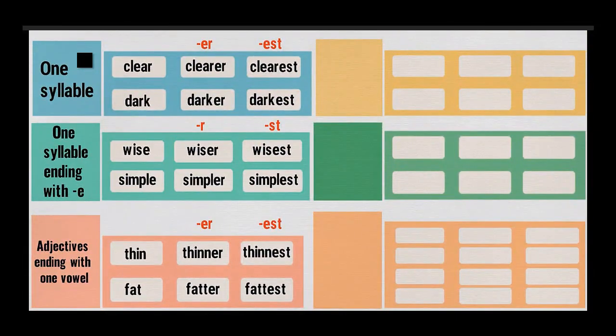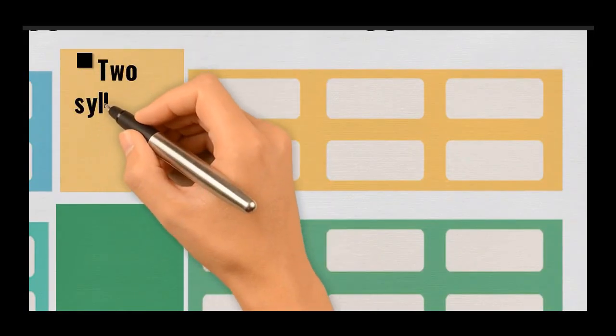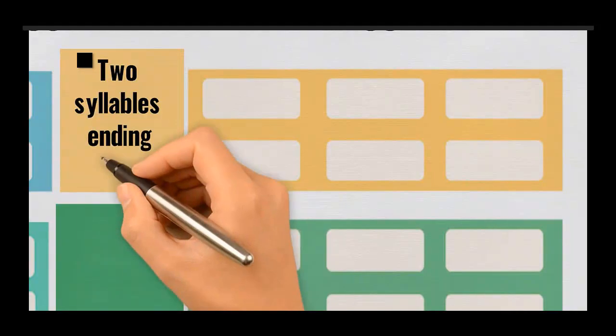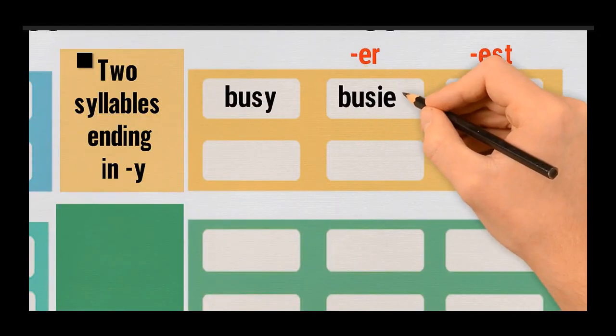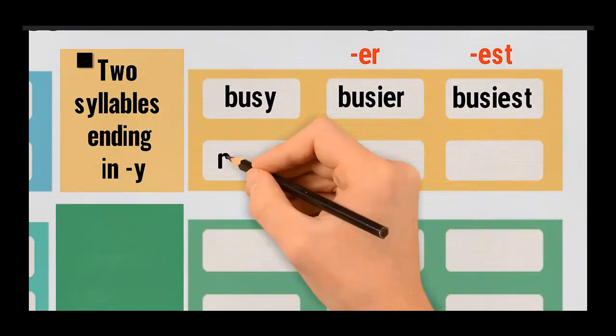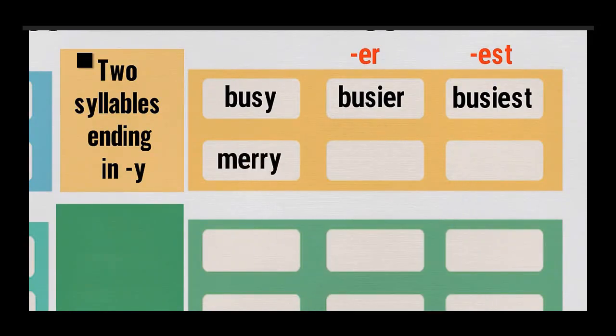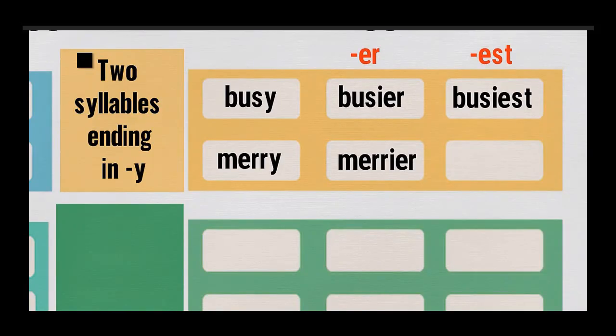Now let's move a little bit to something that is higher, which is, what if I have an adjective that has two syllables ending in Y? Like for example, when I say busy. In this case, I should turn the Y into I and then add the ER, like busier and the busiest. What about the word merry? It's gonna be merrier and the merriest.